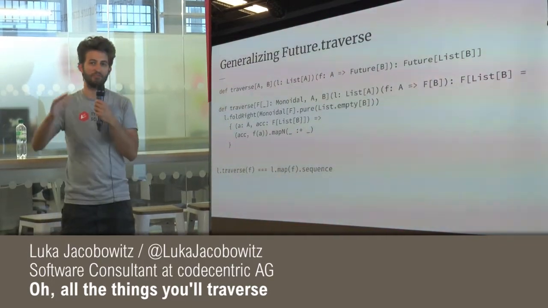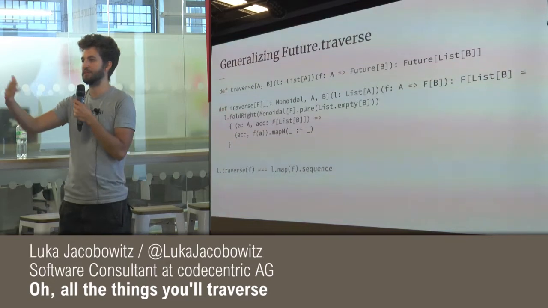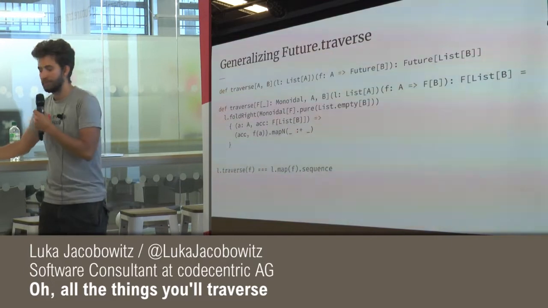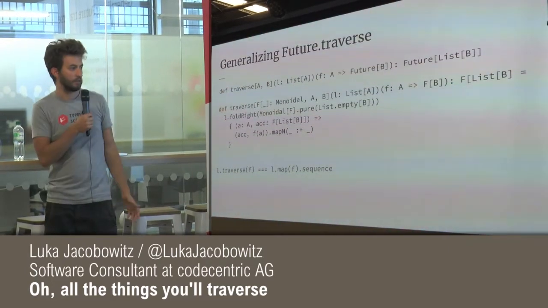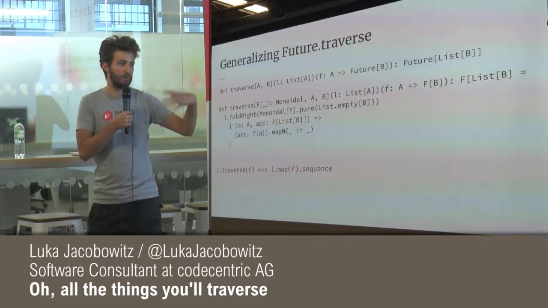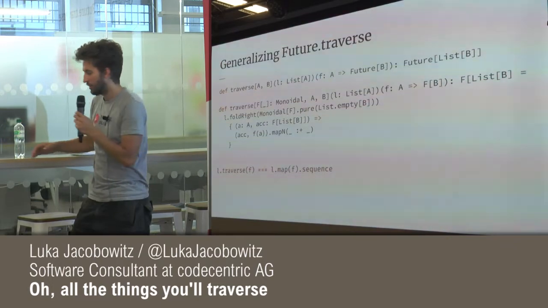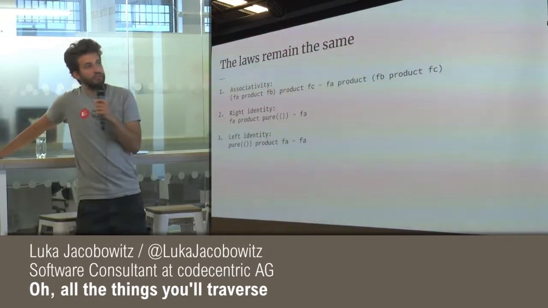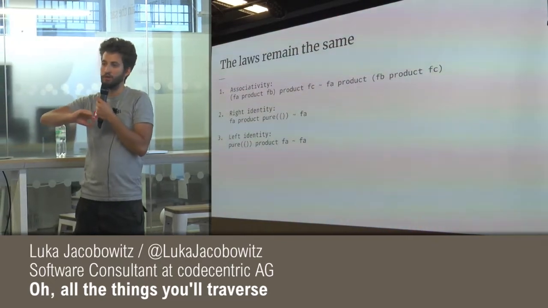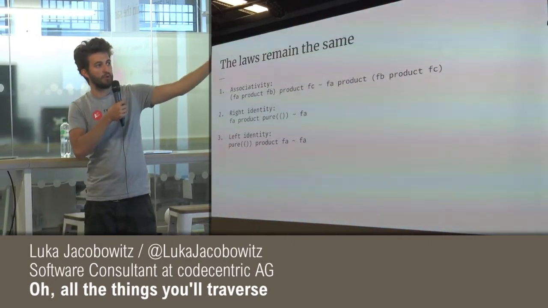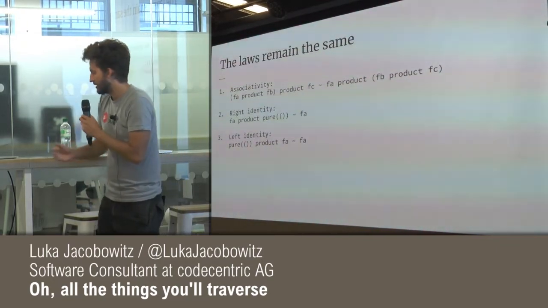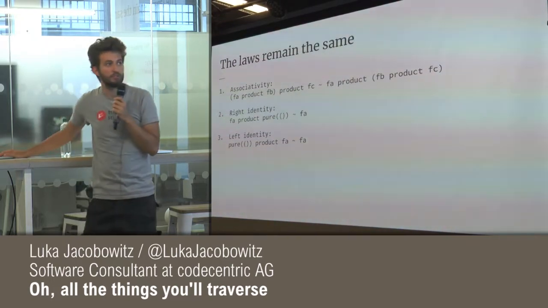And you see this kind of pattern, where you first map over something and then use something else, a lot in this abstract kind of code. But I think flatMap is the best analog. So traverse is what you're going to use if you want to map over something and then sequence it. And the cool thing about this is that the laws remain the same. The laws for monoidal functors are the same as for monoids. So if you use product instead of combine, it still has to hold. Right identity, left identity, you'll figure it out. It's really not that difficult.